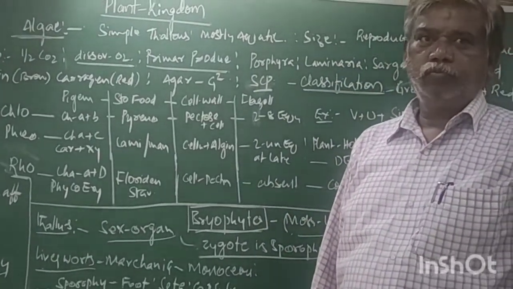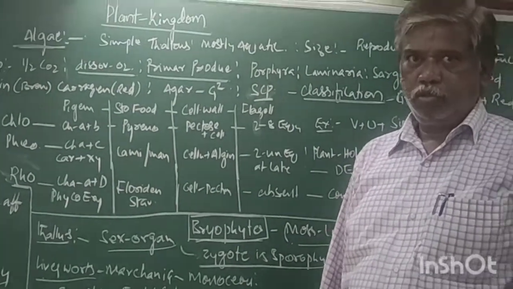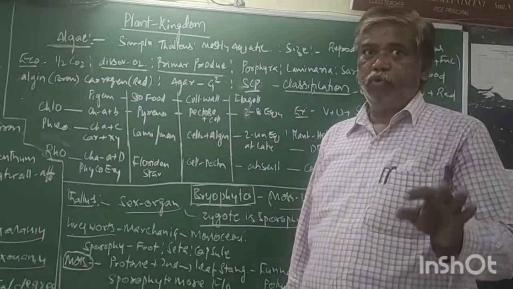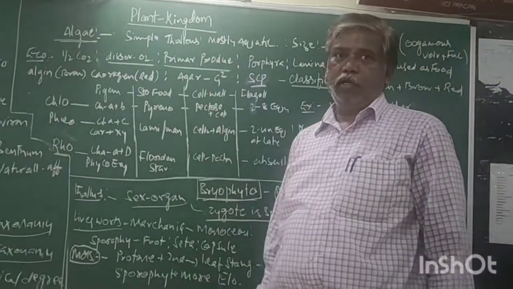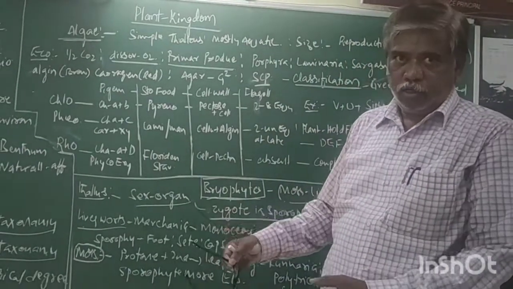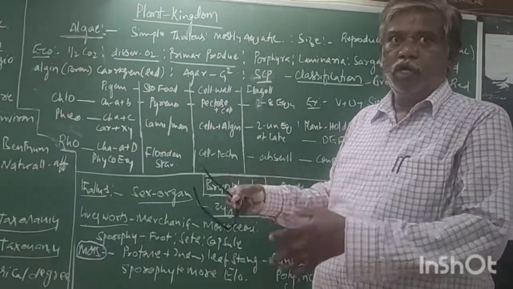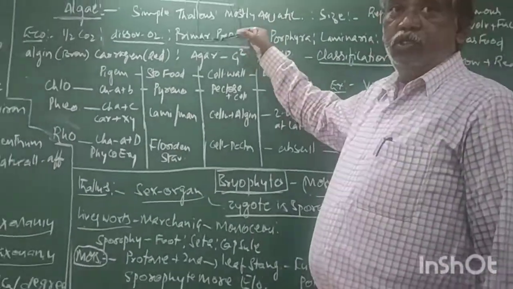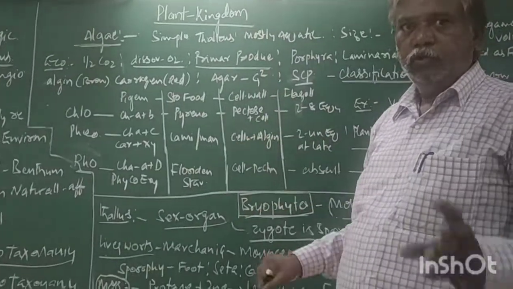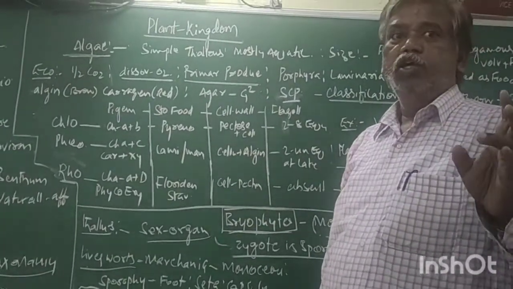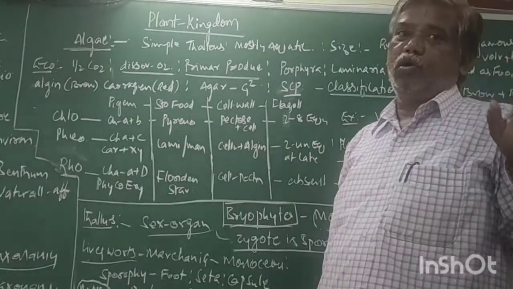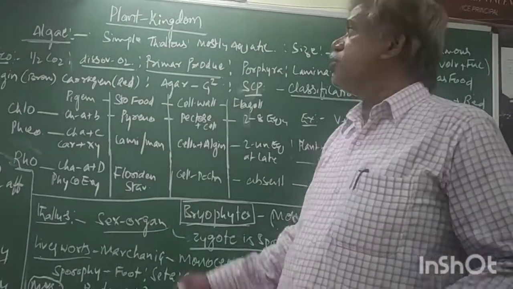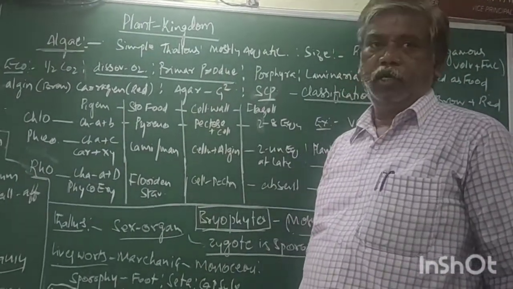According to Whittaker's five kingdom classification, multicellular autotrophic eukaryotes belong to the plant kingdom. That means any organism we want to include in this kingdom must be multicellular, eukaryotic and autotrophic. That is the main qualification of this kingdom. Okay.